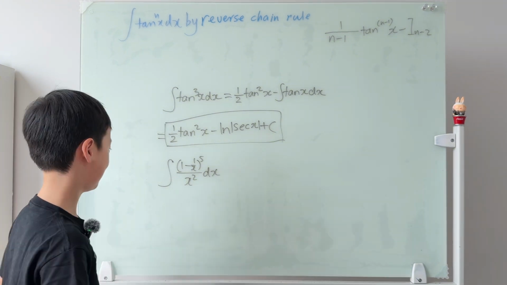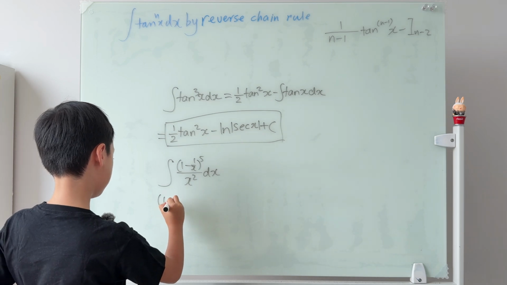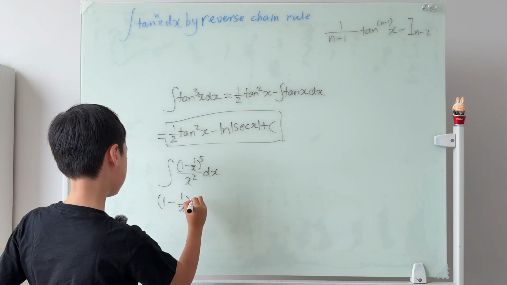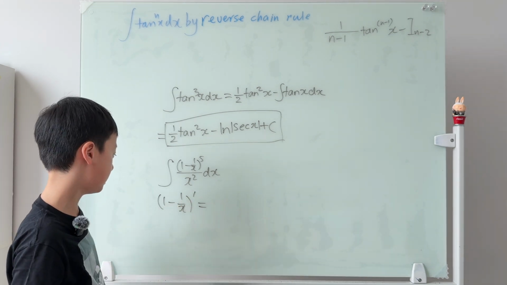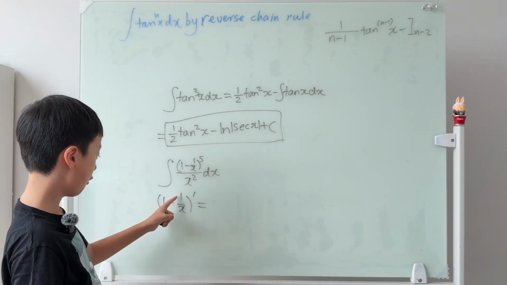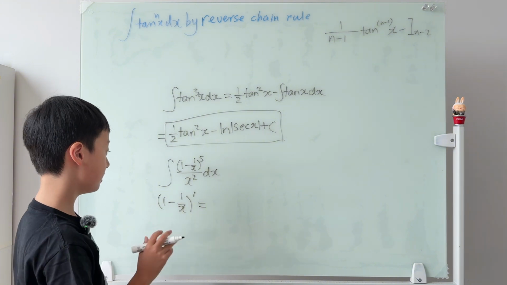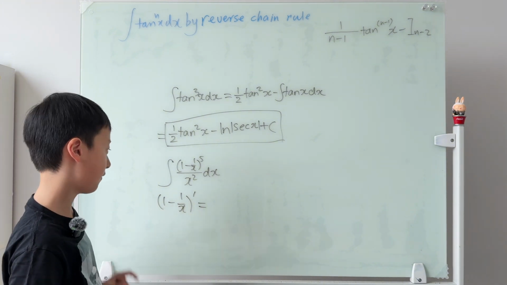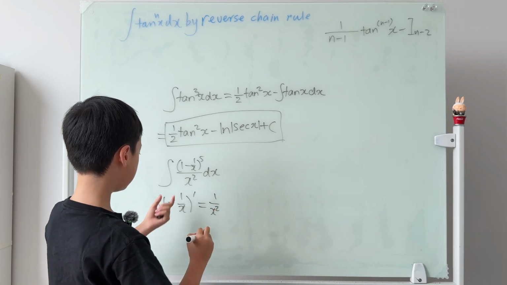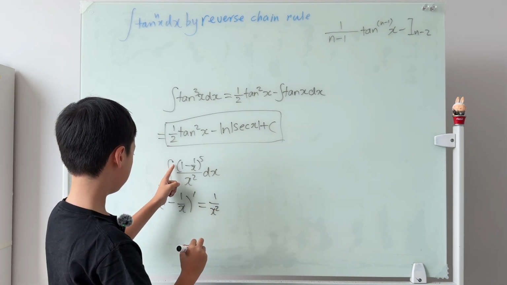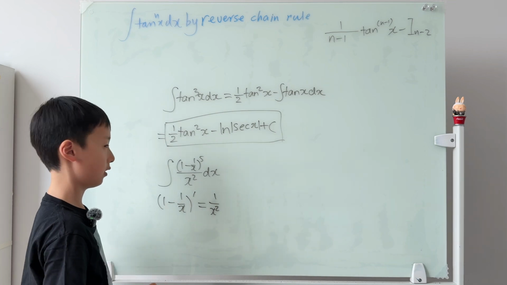Why don't we test it? So the derivative of 1 minus 1 over x equals the derivative of 1, which is 0. The derivative of 1 over x is negative 1 over x squared, but then we have a negative here. So then it's positive 1 over x squared. And let's see, this is 1 over x squared. So then our guess was correct.